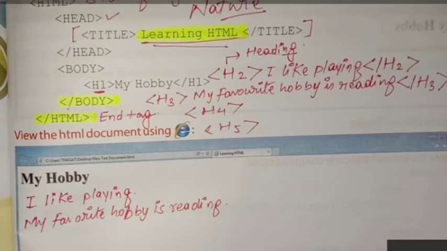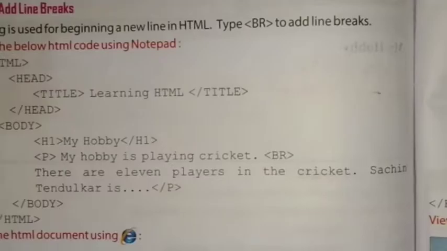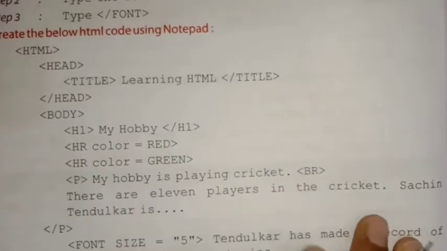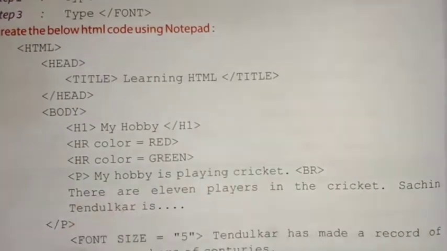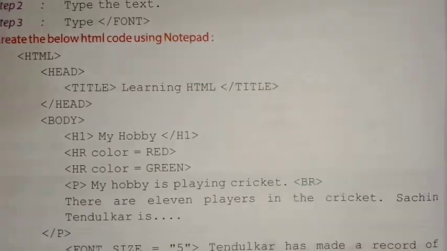Okay now? So these are the various programs, any two programs you can make. In this full chapter, there is only program making. So any two of the programs you can make and send in the form of PDF. Okay.